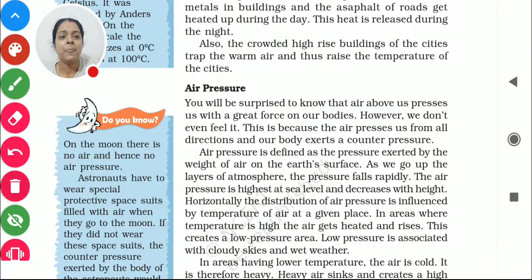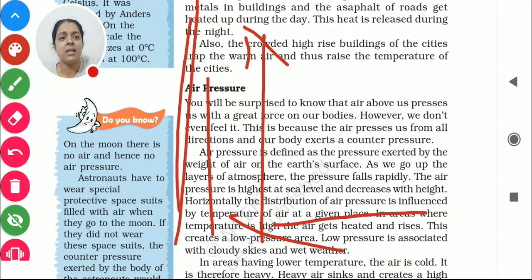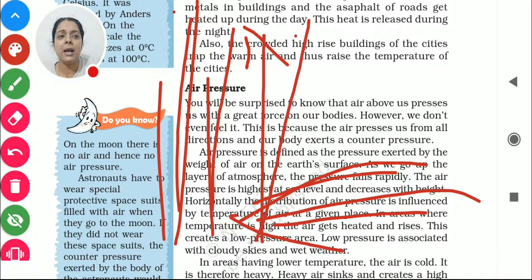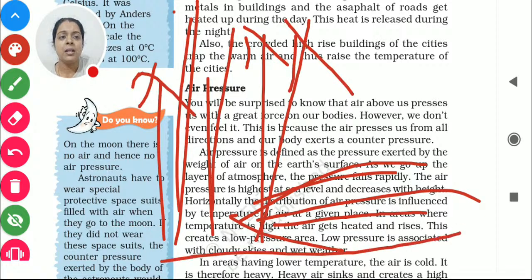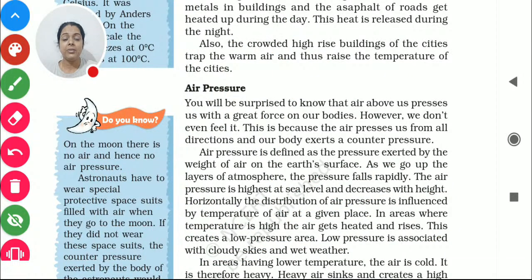Going up is very fast, and coming closer is also very fast. This increases the movement of the air. So this is how the air circulates from here to there.